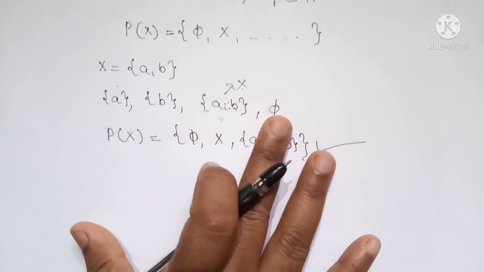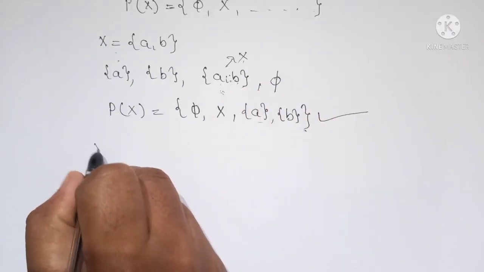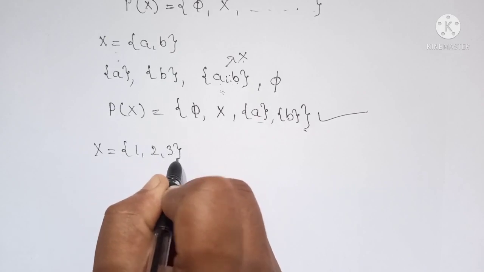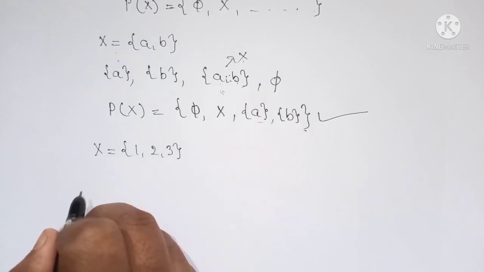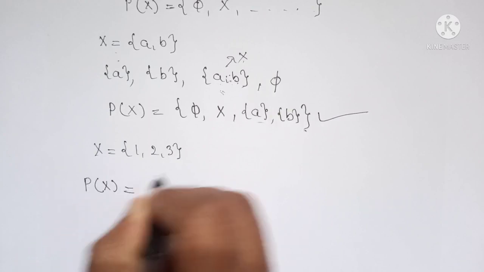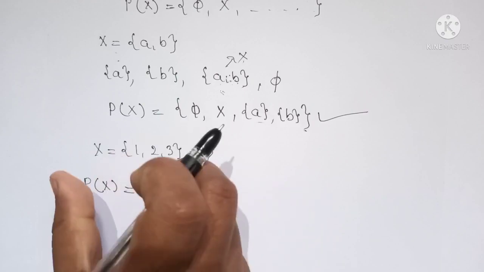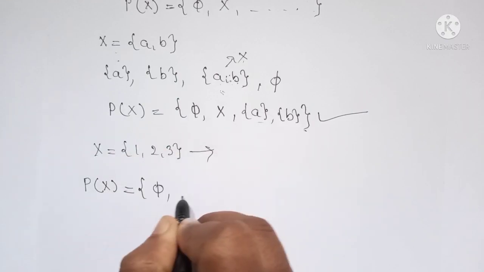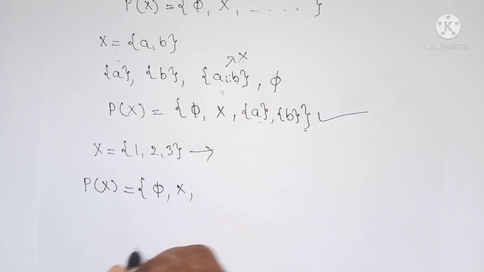Similarly, let us have one more example. If X equals 1 comma 2 comma 3 is a given set, then the power set P of X includes the null set and the set X itself.